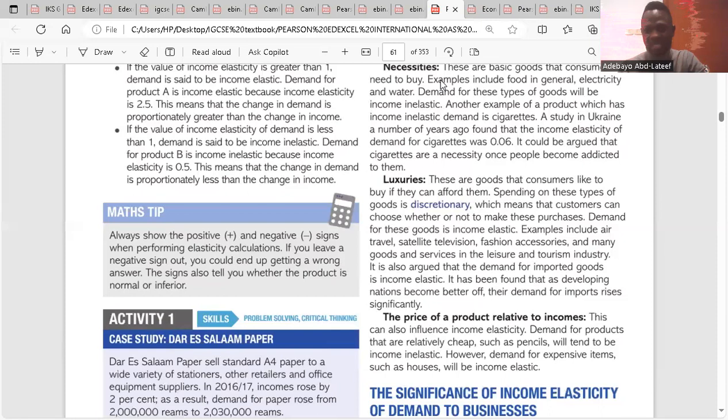Do you get it? Yes. So they are income elastic. So necessities are income inelastic. Luxuries are income elastic. Clear? Now we talk about the price of a product relative to incomes. So the amount of money you make in relation to the price of that product might determine if it is income elastic or inelastic. That means, is it taking a large proportion of your income or a small proportion of your income? That is the point there. Is it clear?